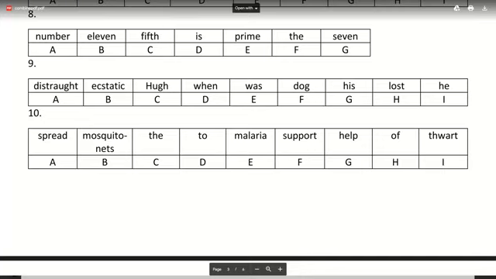In this, we can see how quick you are, because we need to be really quick in doing these. We cannot be slow in that. Try doing number eight now. Number eleven, fifth is prime the seven. Start doing it with the.